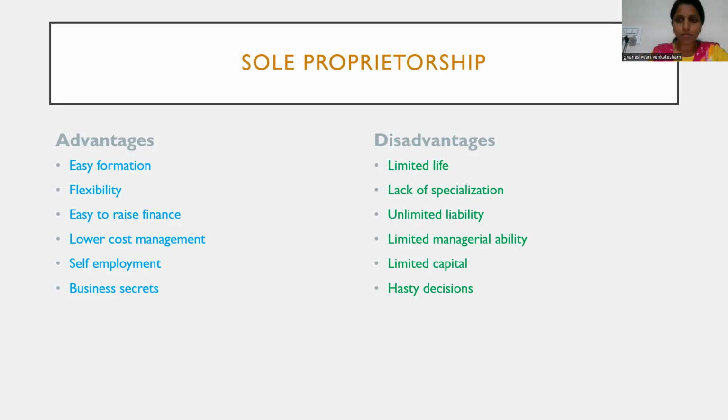So it creates employment for him as well as the others in the business. And the next advantage is business secrets. Here we already discussed this when we were discussing the characteristic features of sole proprietorship. So the business secrets, trade secrets, are not shared with any other person. Any other person means outsiders.